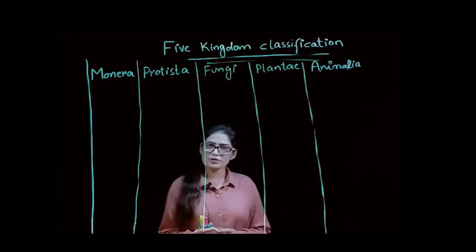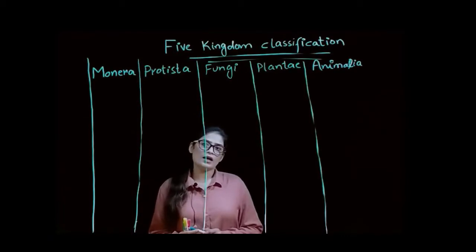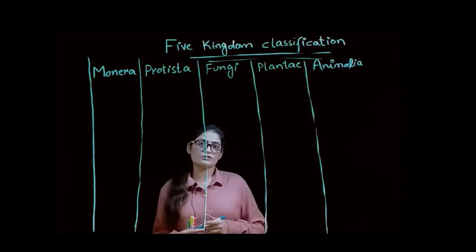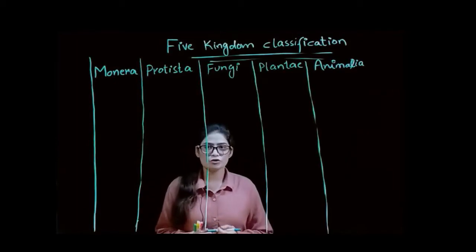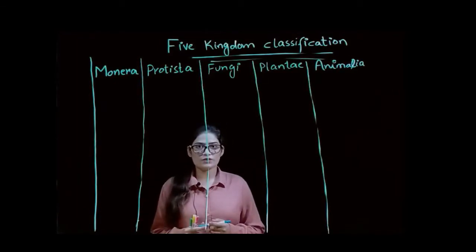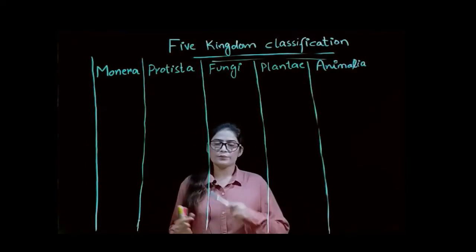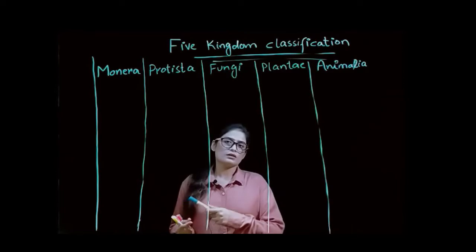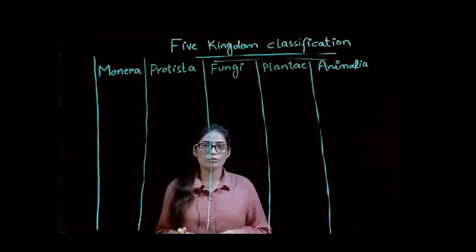So in the previous video, we discussed biological classification and the work of different scientists who attempted and contributed to biological classification, like Ernst Mayr and Carl Linnaeus, then R.H. Whittaker, then Copeland.